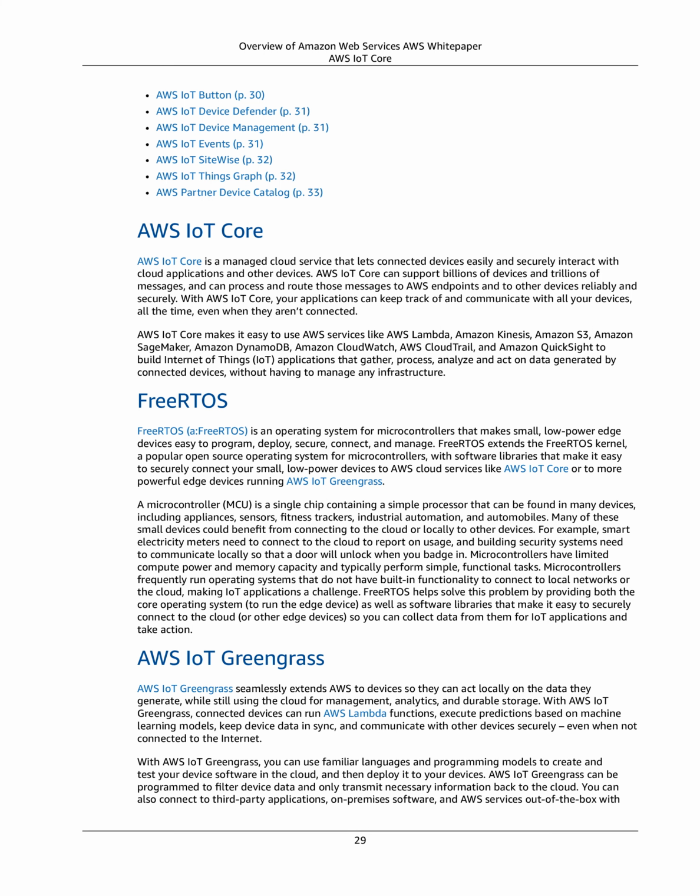With AWS IoT Core, your applications can keep track of and communicate with all your devices, all the time, even when they aren't connected. AWS IoT Core makes it easy to use AWS services like AWS Lambda, Amazon Kinesis, Amazon S3, Amazon SageMaker, Amazon DynamoDB, Amazon CloudWatch, AWS CloudTrail, and Amazon QuickSight to build Internet of Things, IoT, applications that gather, process, analyze and act on data generated by connected devices, without having to manage any infrastructure.